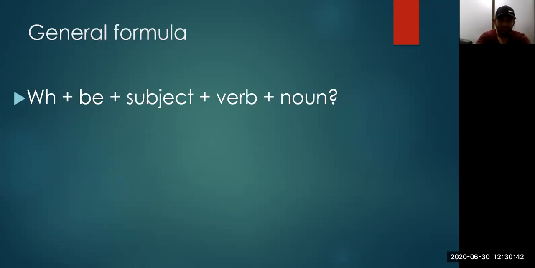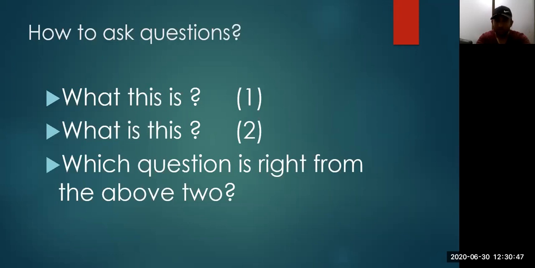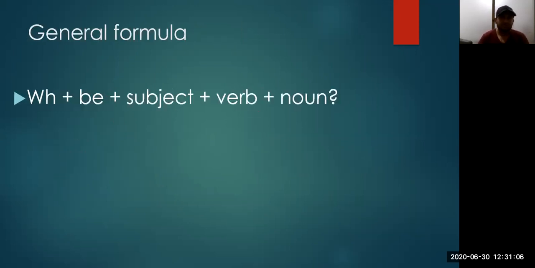But most of us make this mistake. As I showed you in this question, what this is, you can see that after the WH question you are using this, which is actually a subject here. So that's why this question is wrong. So what is the right sentence? What is this? Because we are applying the general formula: what, then helping verb, then subject, verb, noun. You will have to keep this formula in your mind. I hope that you will keep it and start speaking good English from today.